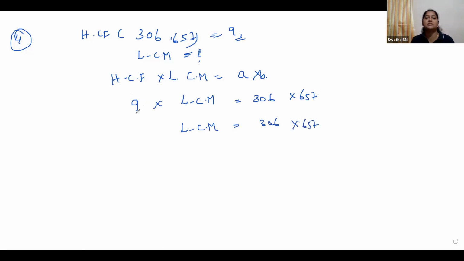I'm going to shift this 9 to right hand side. So where does it go? We have 9 into LCM, no? So we have multiplication sign here. So if you shift into right hand side, it comes to denominator, right? So you can cancel 306 by 9.